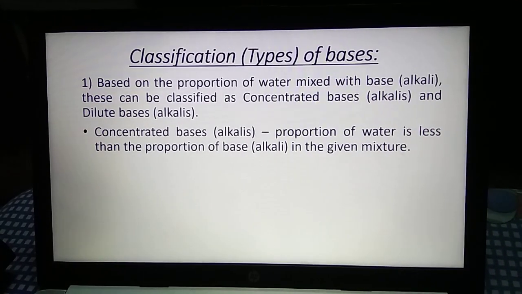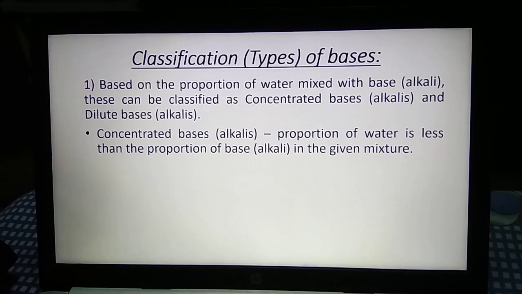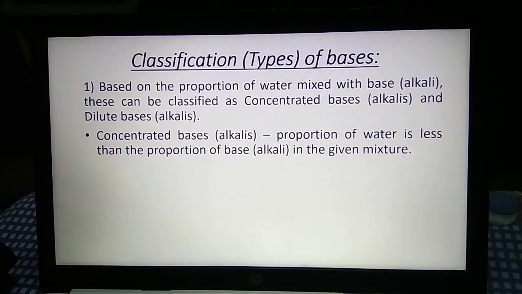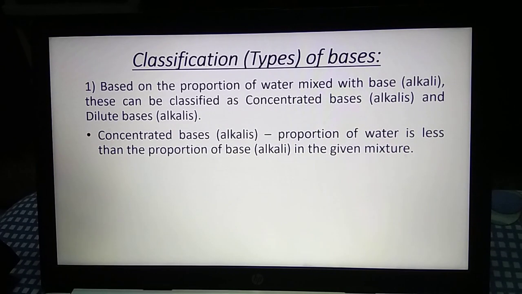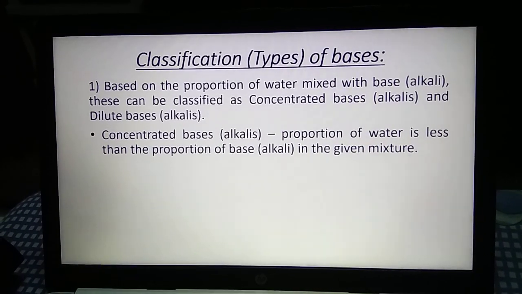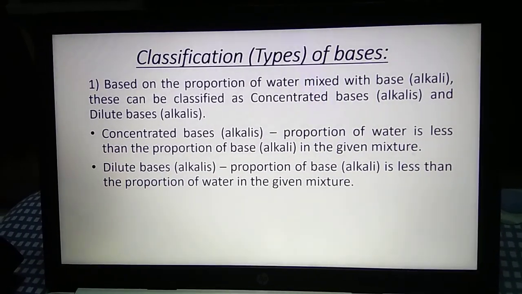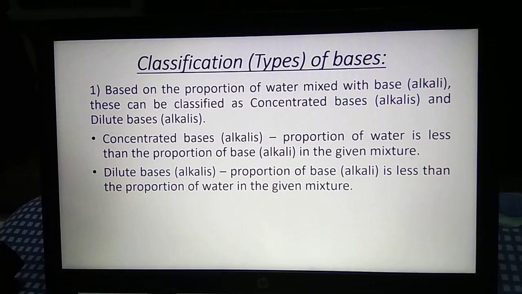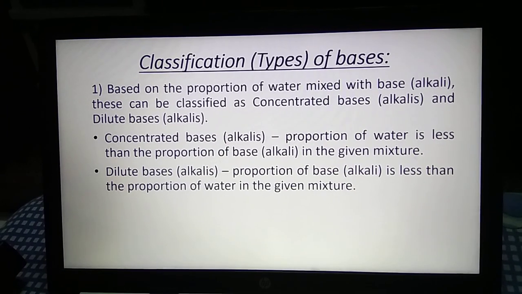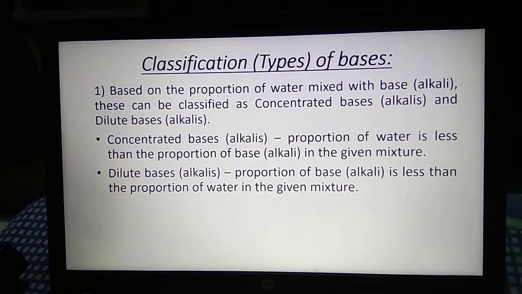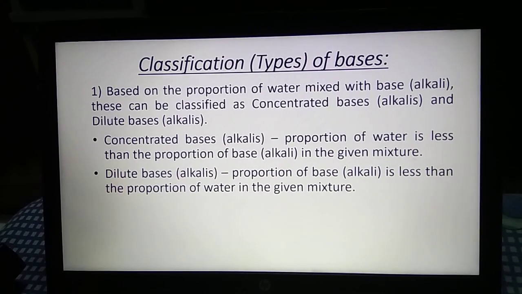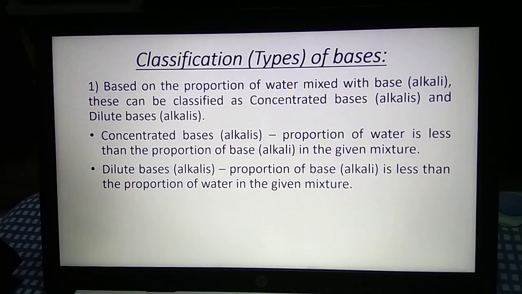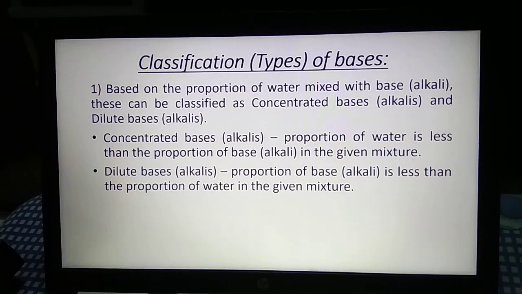Concentrated bases or alkalis means the proportion of water is less than the proportion of base or alkali in the given mixture. Dilute bases or alkalis mean the proportion of base is less than the proportion of water in the given mixture. It's just like concentrated acid or dilute acid.